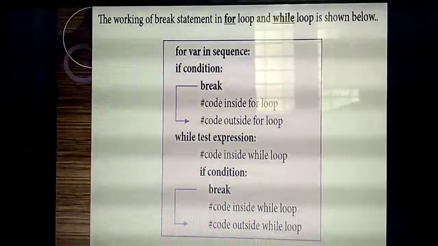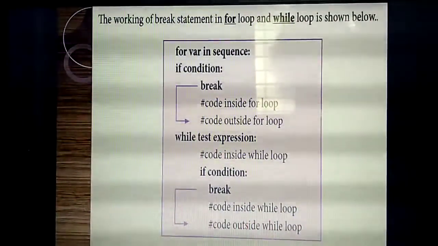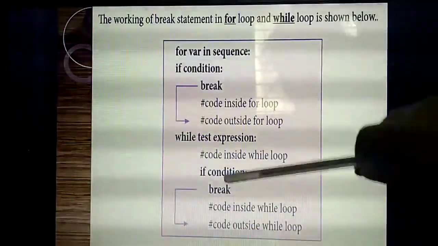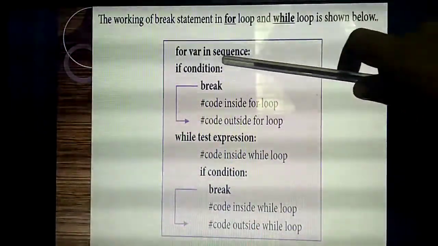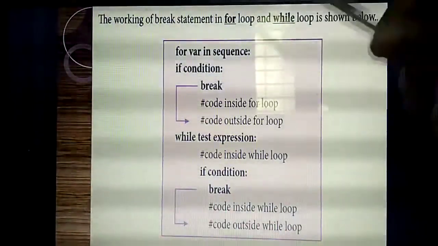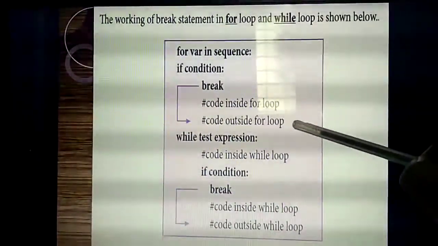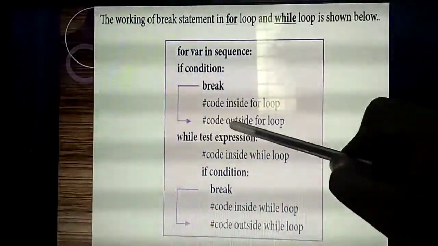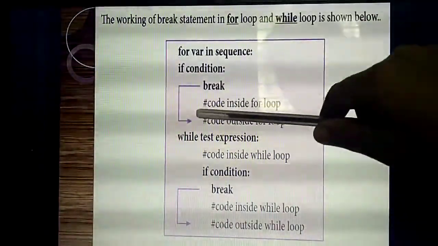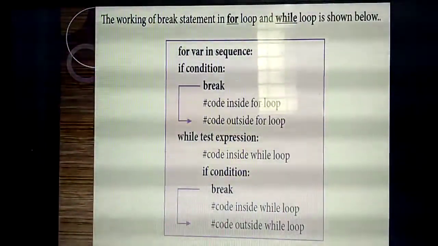So listen, this is how it will work. The break statement works inside the loop, both the while loop as well as the for loop. This is one syntax they have given, for example: for variable in sequence. Inside the for loop you are checking one condition. If the break statement is there, the program will immediately come outside of the loop. See the arrow mark they have given, code outside for loop. That means if the break statement is there, the control will flow outside of the loop, and the rest inside the loop won't get executed.